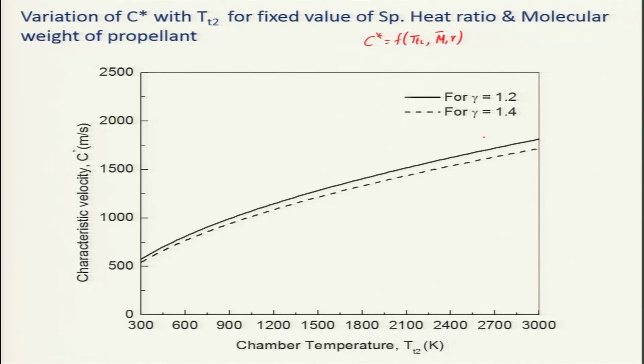And you can notice another thing, that with gamma there is a difference. You will get a slightly increased characteristic velocity when gamma is equal to 1.4, and we have seen earlier that you will get a higher thrust coefficient for a lower gamma, and of course, these can compensate each other. So, you can see that this is a very important aspect. One has to look at what characteristic velocity one has to use.